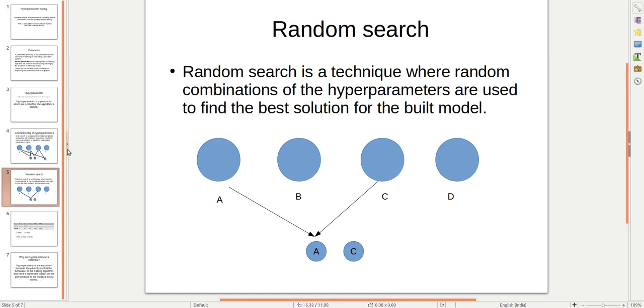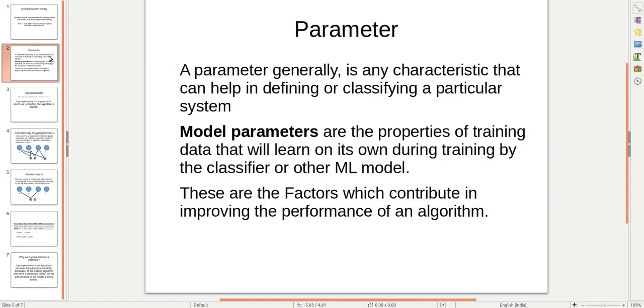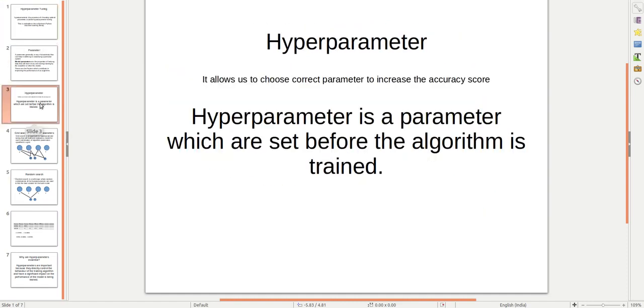So now you can ask why we need hyperparameters. We need hyperparameters to increase the accuracy score, to get a model which is accurate in power, which has a good accuracy score, and which is well trained in its fit. So this is our theory part.